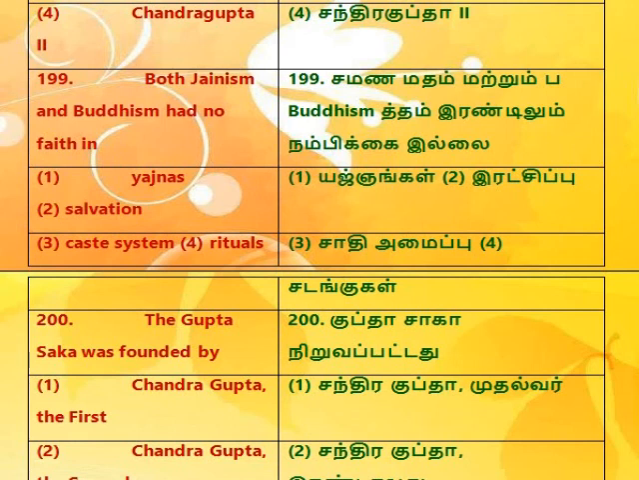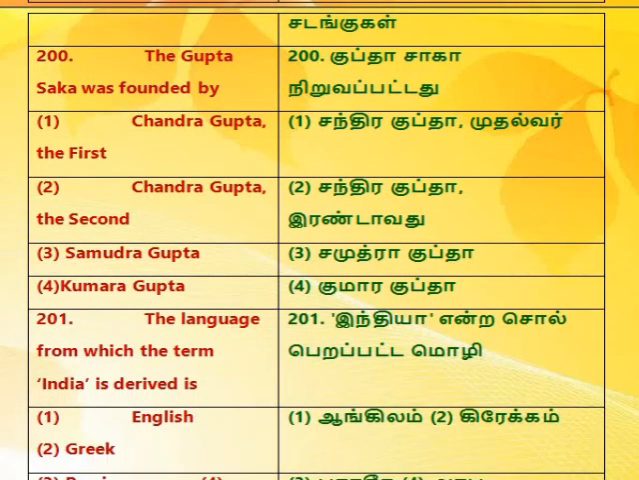199. Both Jainism and Buddhism had no faith in 1. Yajnas. 2. Salvation. 3. Caste system. 4. Rituals. 200. The Gupta Saka was founded by 1. Chandragupta the first. 2. Chandragupta the second. 3. Samudragupta. 4. Kumaragupta.